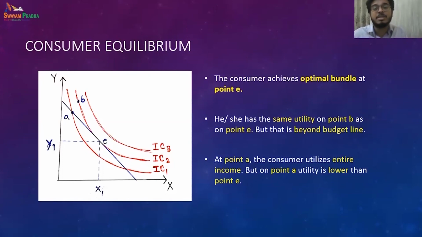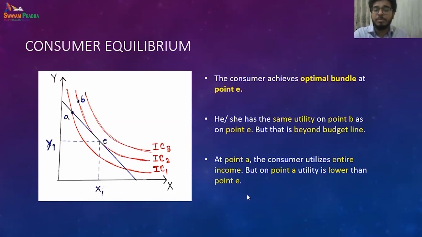So E, which is nothing but the tangent between one indifference curve and the budget line, is my equilibrium point, which will give me the optimal combination of two commodities, X and Y, Rasgulla, Gulab Jamun, apple, orange, whatever. That will give me the best combination of these two commodities. So this is how we can gain satisfaction, right?